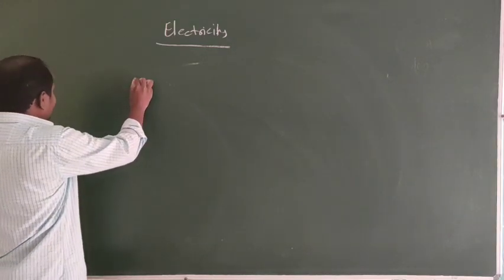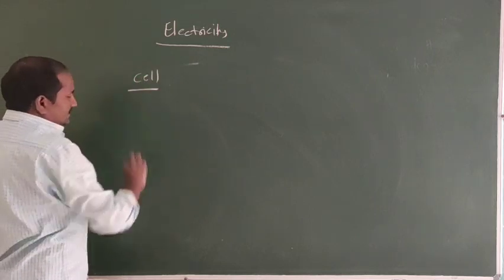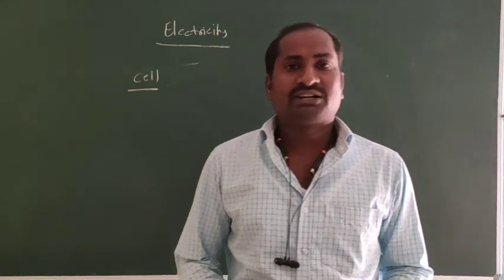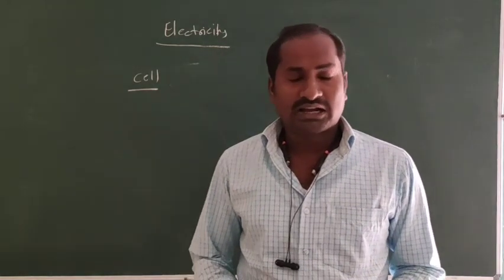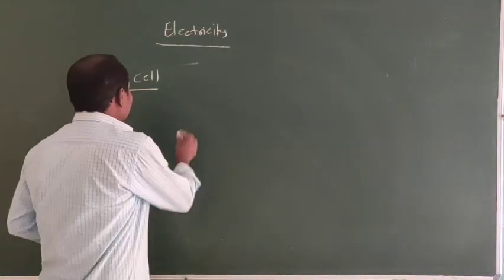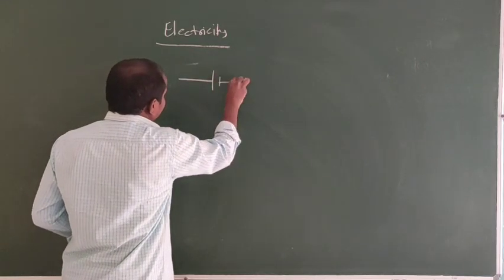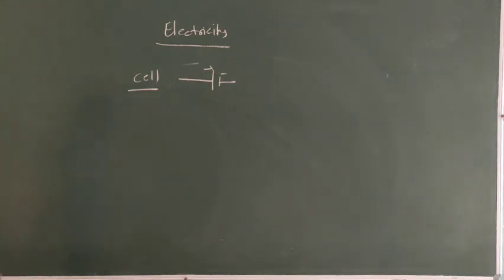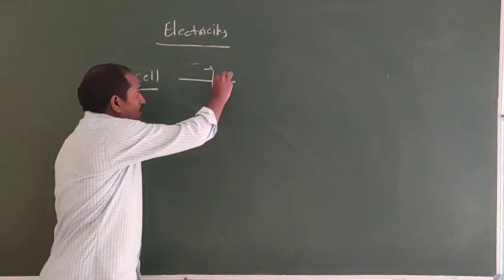Okay, next, electric components. A cell is a device which converts chemical energy into electrical energy. What is the symbol for the cell? It is a cell with two terminals, positive and negative. In the cell symbol, the longer line indicates positive and the small line indicates negative.